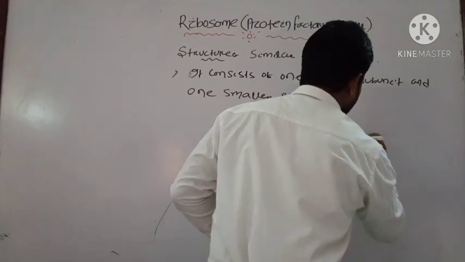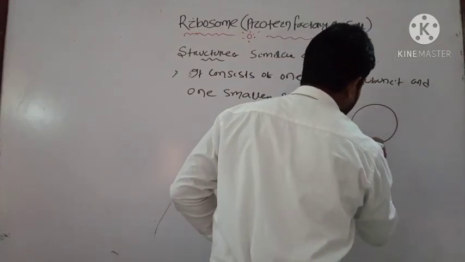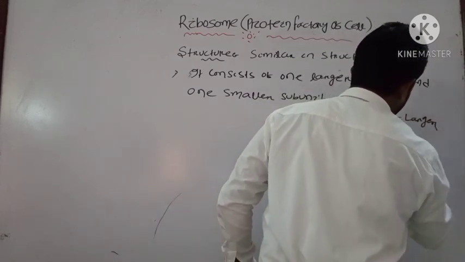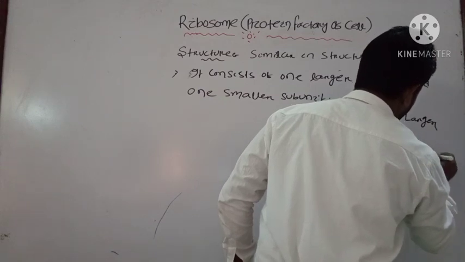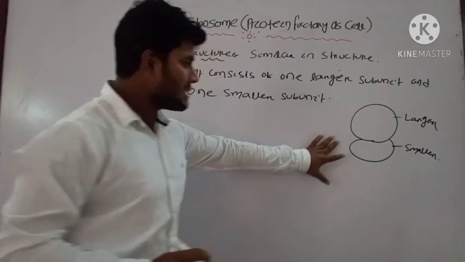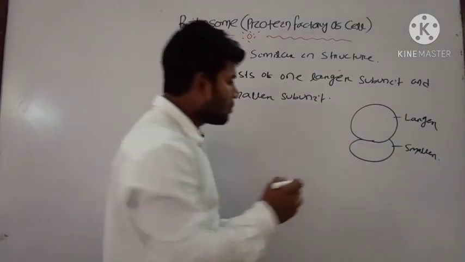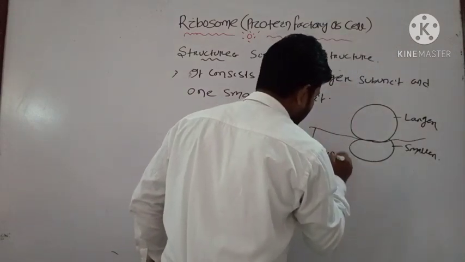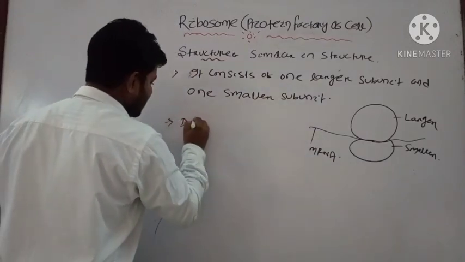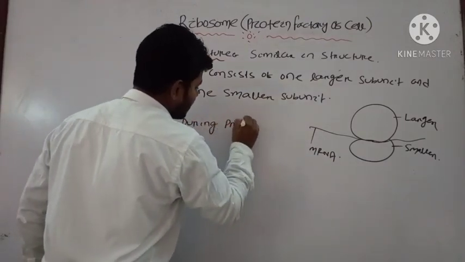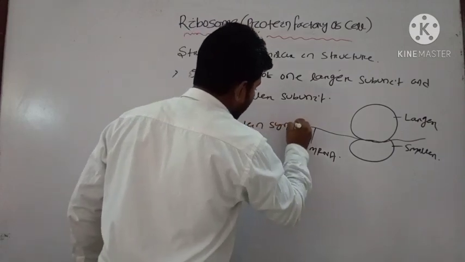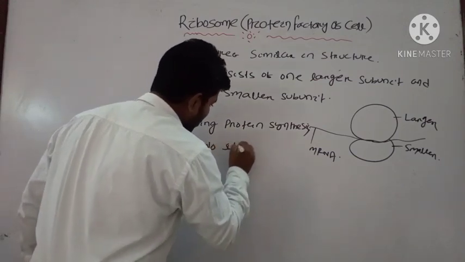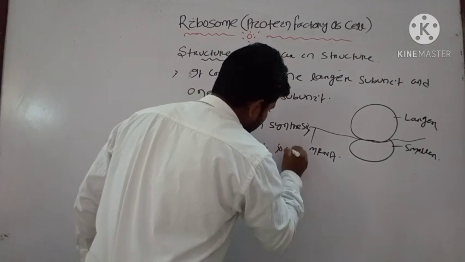Suppose this is one smaller and this one larger unit. Okay, then these ribosome subunits are joined by the mRNA. Here you go, and this is your mRNA. During protein synthesis, the two subunits join together.